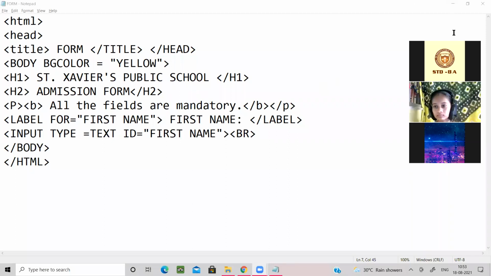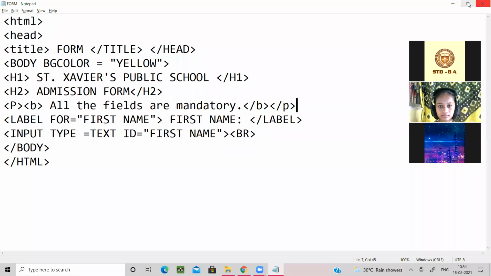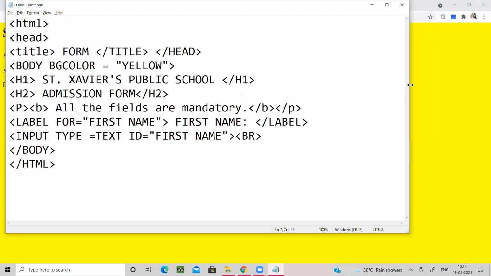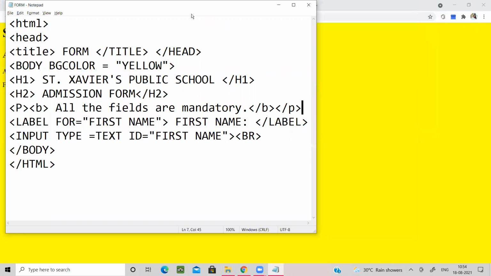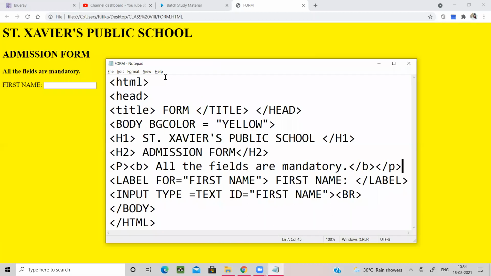Ma'am, I have written. You have written, so please draw the output also. Just wait. Reja, you are doing the class from school, no? Yes, ma'am. I just came now. Okay, no problem. Please write this thing. The rest of the part I will make you understand tomorrow. Yes, yes.